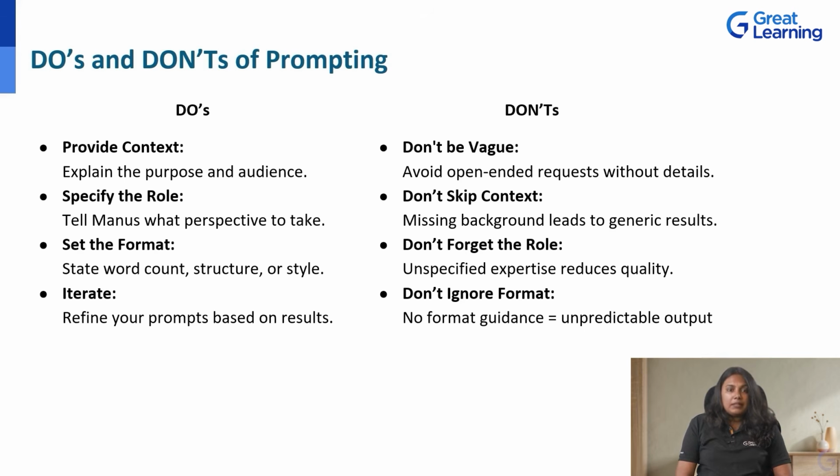The pattern is clear. Specificity and structure lead to better results. Vagueness and lack of guidance lead to outputs that miss the mark. Here's my advice. Start with the formula, role plus task plus context plus format, and make sure to fill in each component explicitly. Over time, you'll develop an intuition for what level of detail Manus AI needs for different types of tasks.